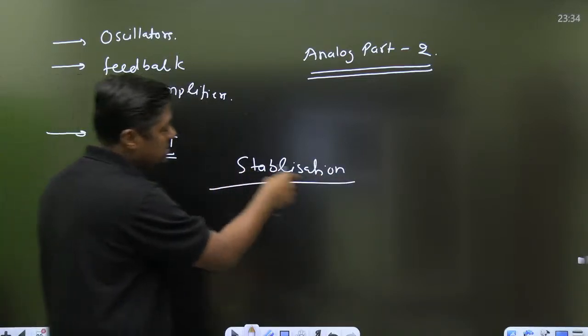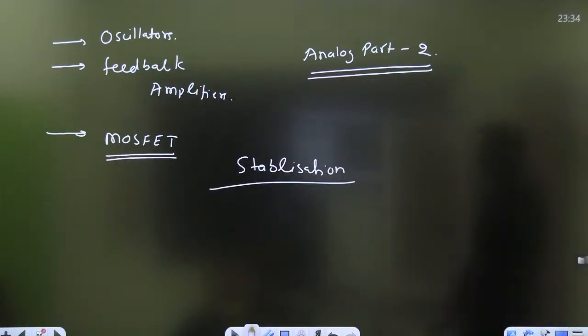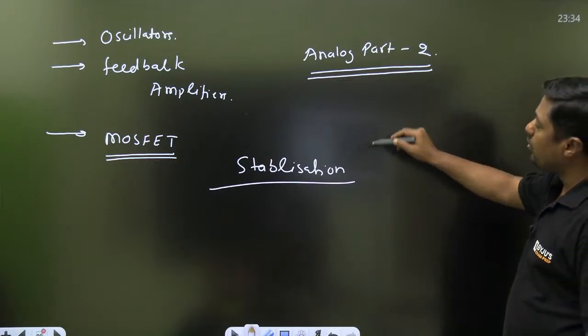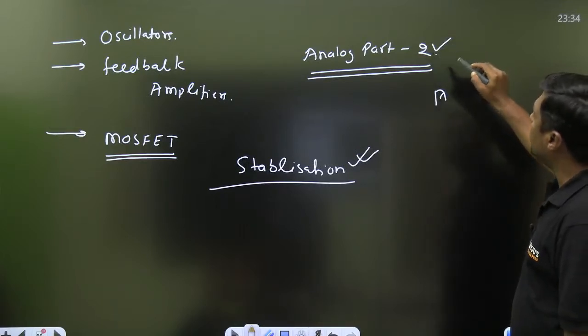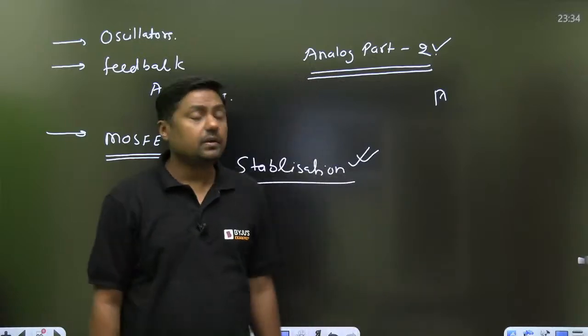Stabilization is the password for the Analog Part 2 PDF. The PDF will be available on my Telegram channel, Electronics by Sanjay Prathi.